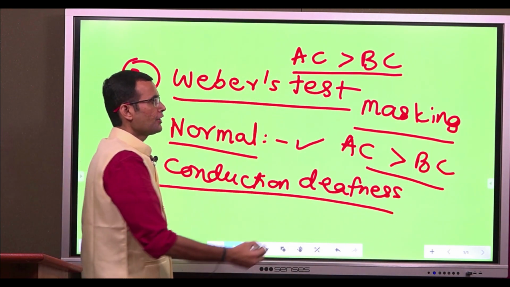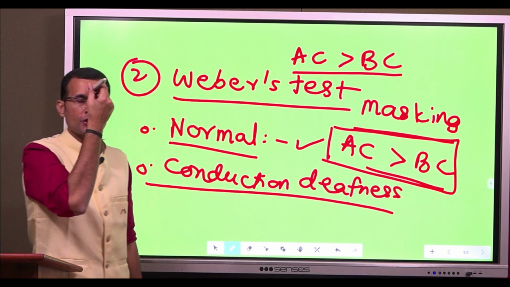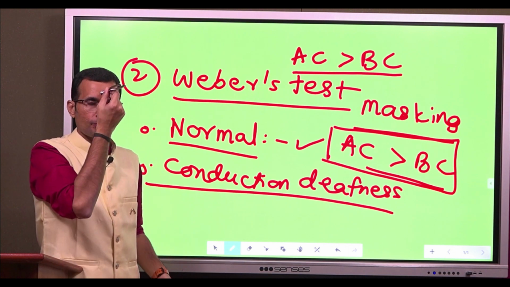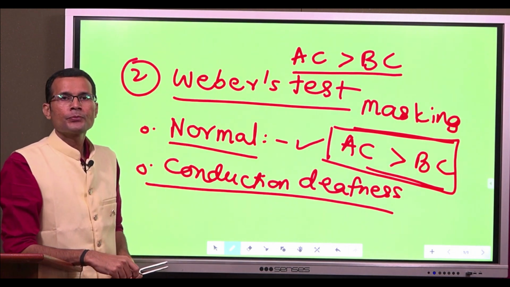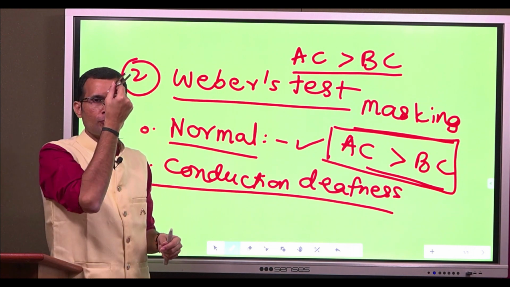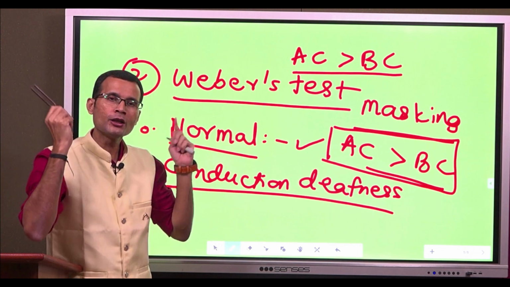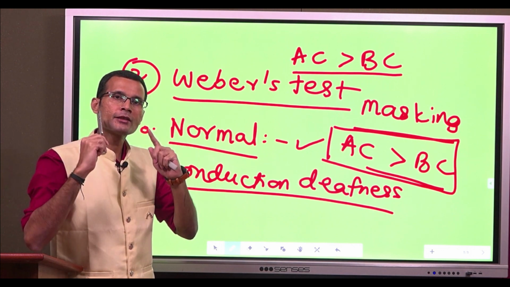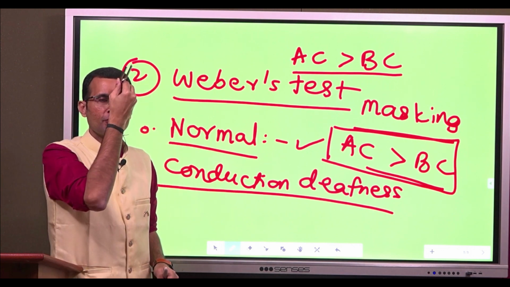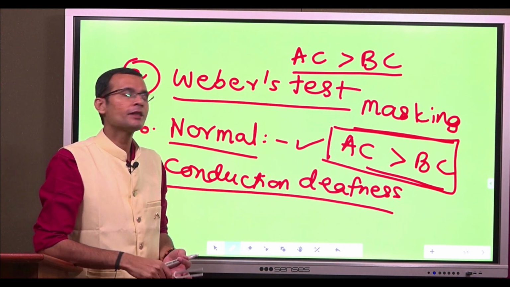I already mentioned that we are actually checking the bone conduction on both sides. There is also air conduction that is happening. This vibrating tuning fork is placed here, so air conduction is also happening. I mean, sound is also going through the air and through the external and middle ears. Plus we have placed the tuning fork on the bone straight away, so there is also bone conduction. Now see here.